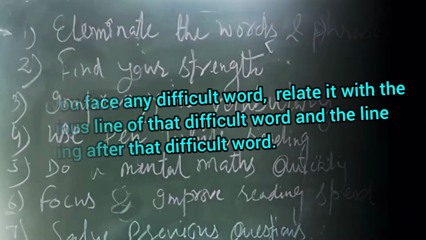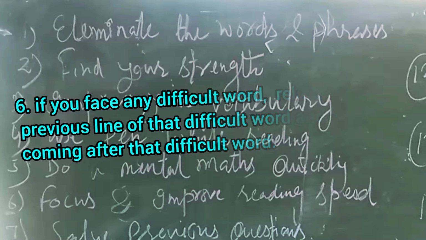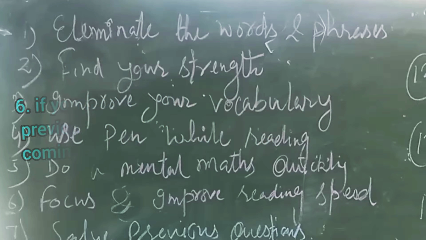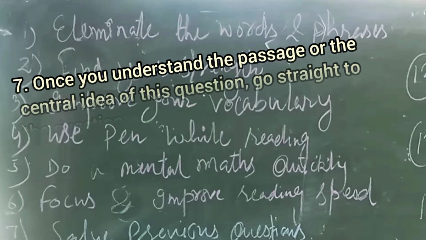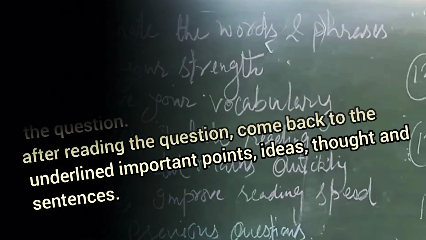If you face any difficult word while reading the passage, relate that difficult word with the previous one. Right? Previous one here means the previous line of that difficult word and the line coming just after that difficult word. Now, dear students, after understanding the central idea of the passage, go straight to the question. And after reading the question, come back to these underlined points, ideas, thoughts and sentences and give the answer.